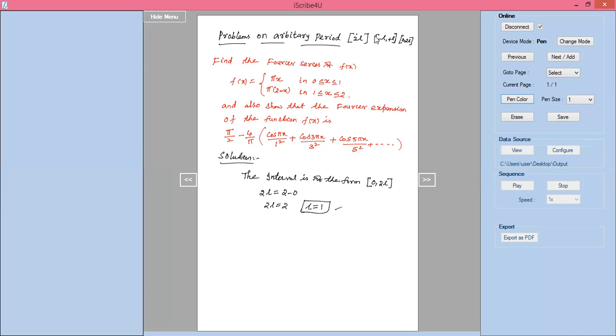How do you check whether the given function is even function or odd function? To check the given function is even or odd, we have to check.